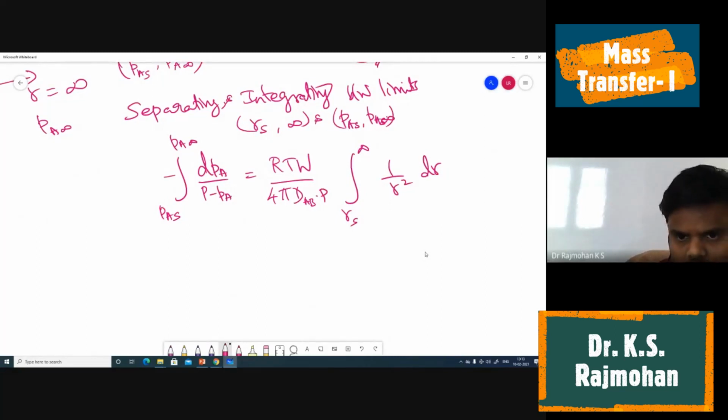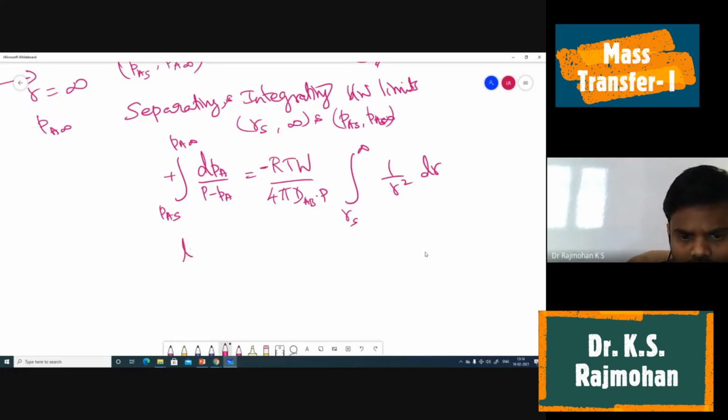You can keep this in the right hand side. Now do the integration. On the left hand side you will get ln of (P minus PA). We have to substitute the upper limit and lower limit.